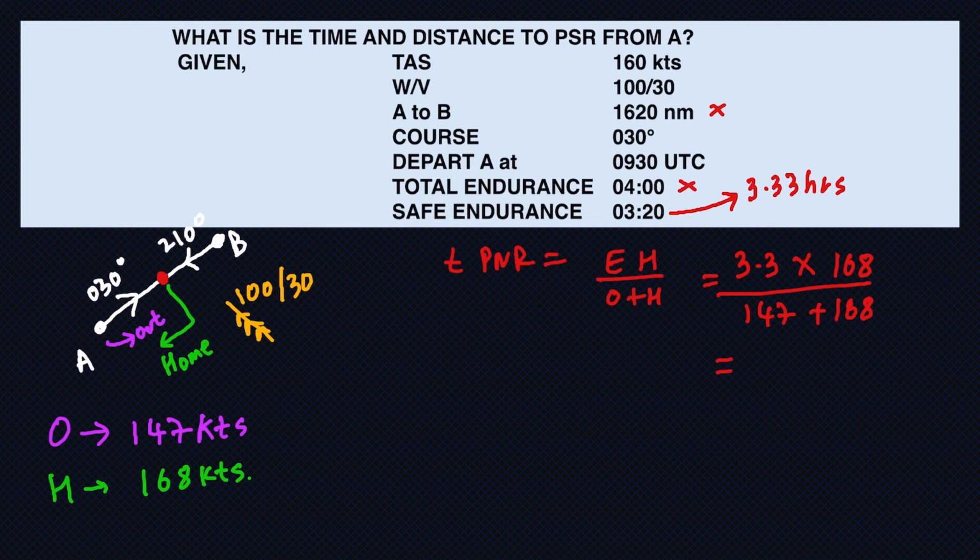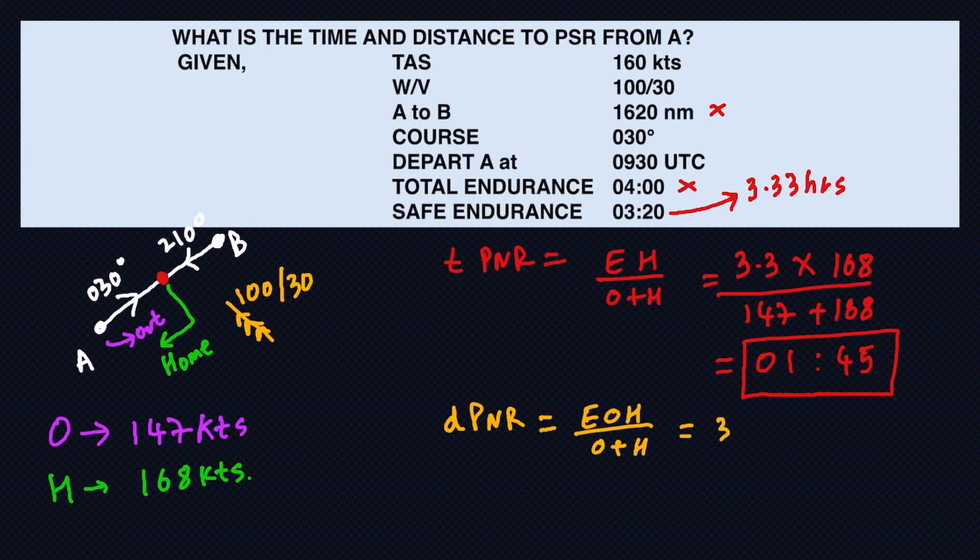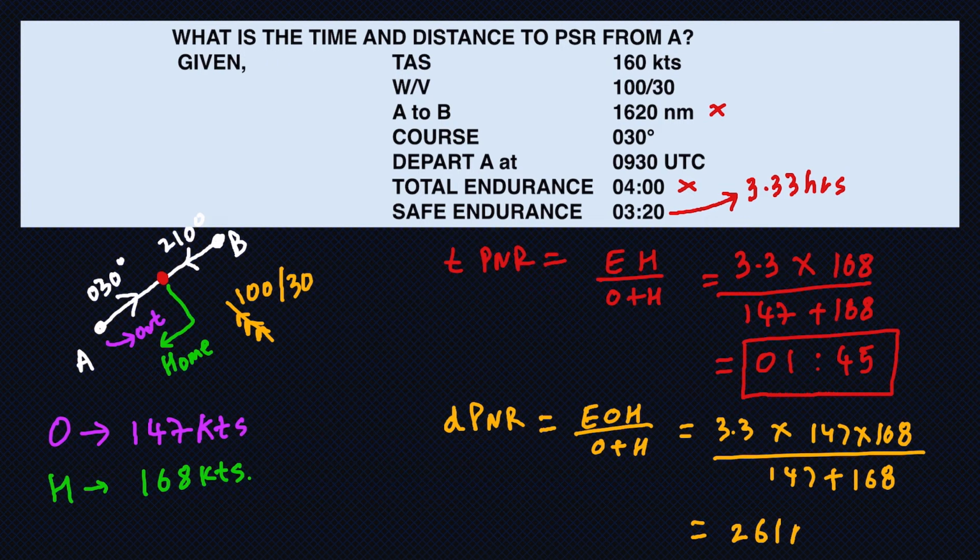So the time to PNR I get is 1 hour 45 minutes. Now what is the distance to PNR? To find the distance to PNR, I will use the DPNR formula. E was 3.3, O 147, 168 upon 147 plus 168. So this distance I get is 261 nautical miles. Now there is another part to this question in which I am given that we depart A at 0930 hours UTC.